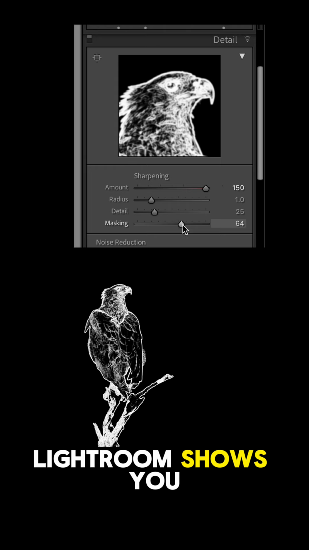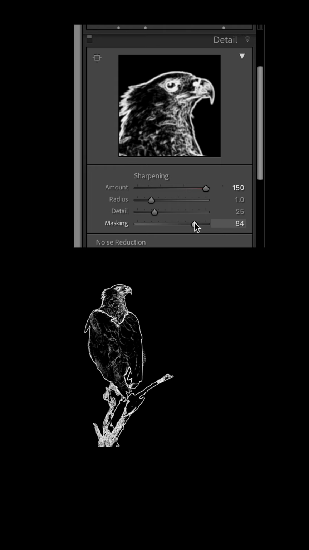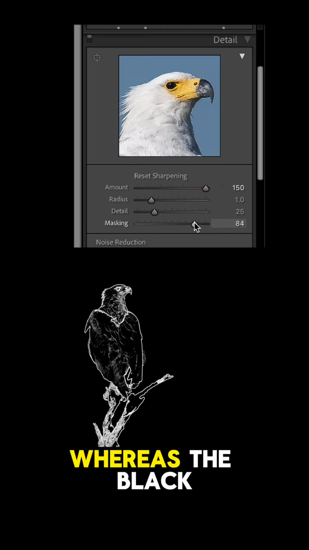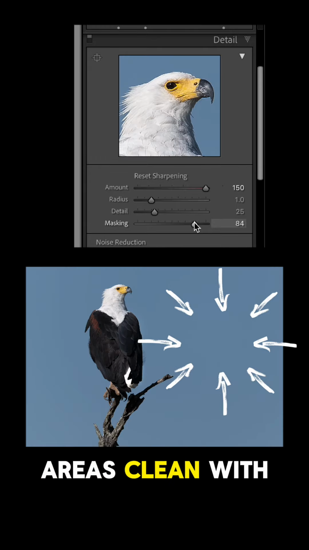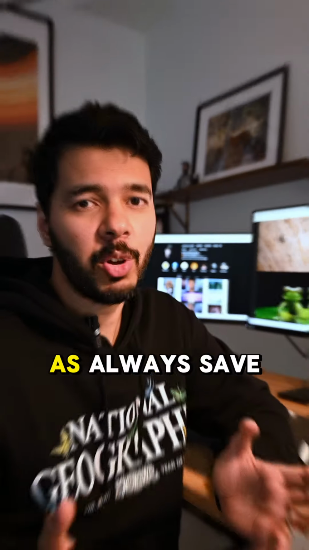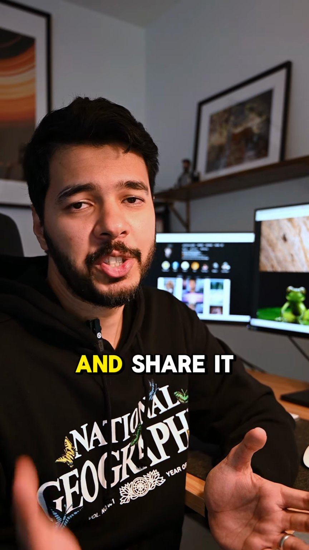This way Lightroom shows you exactly what is being sharpened. The white areas get sharpened, whereas the black areas stay untouched. This way you are sharpening only the edges and details like furs or feathers, leaving the soft areas clean with no extra noise.